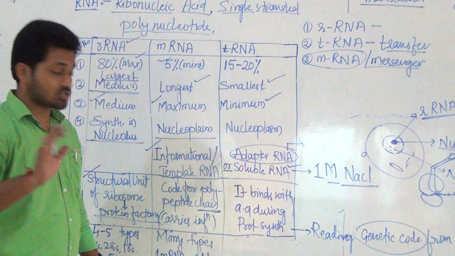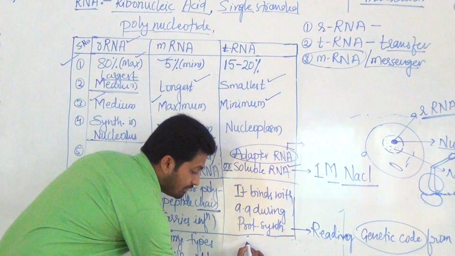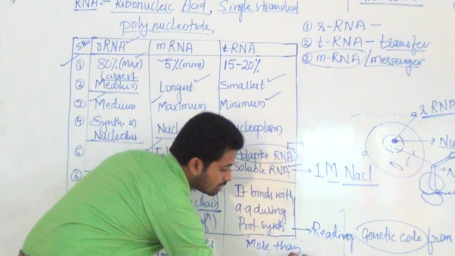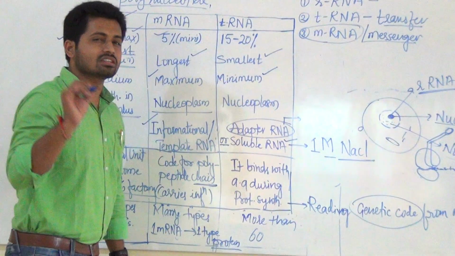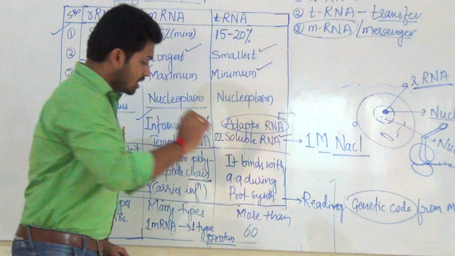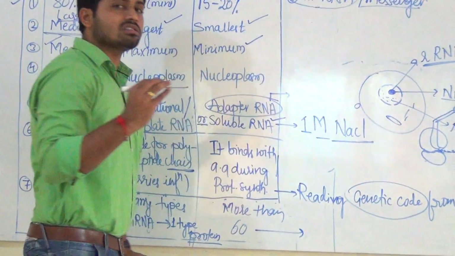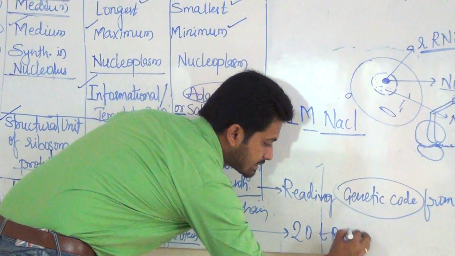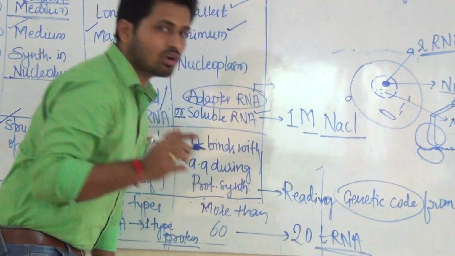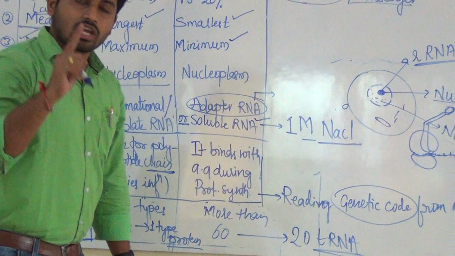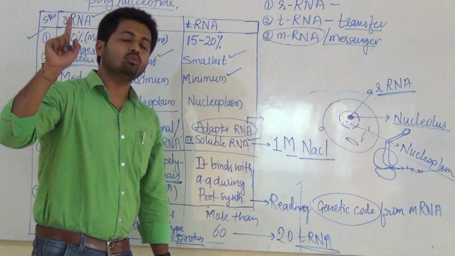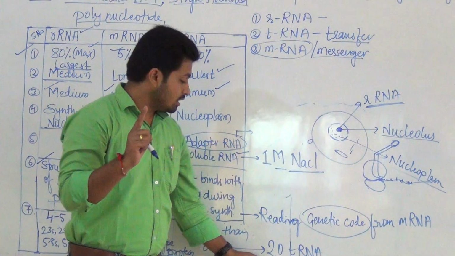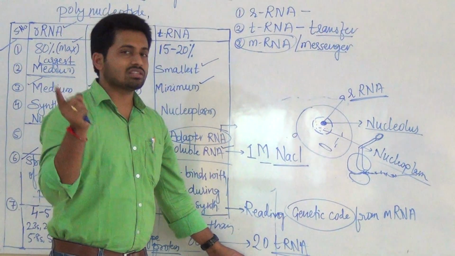Hence, whatever the types of protein in our body, that many types of mRNA are there. That is many types. Coming to tRNA, in our body more than 60 tRNAs are present. But during protein synthesis, we must require 20 tRNAs, because, as you studied already in the biomolecules chapter in first year, to form a protein molecule, 20 amino acids are required.